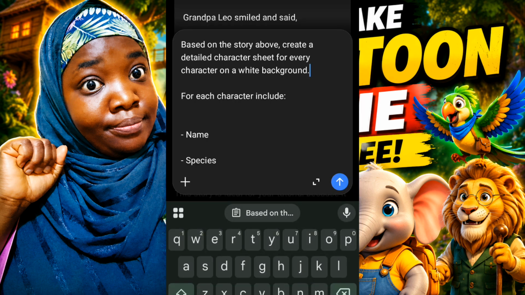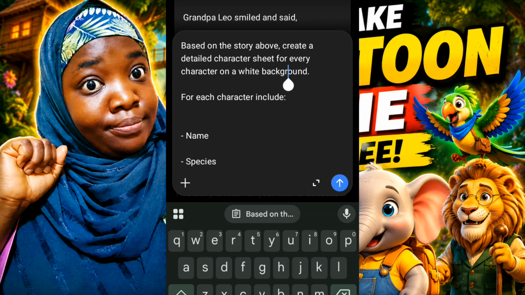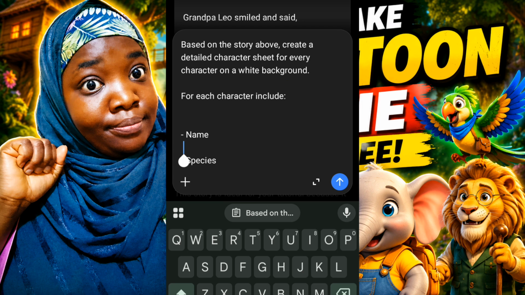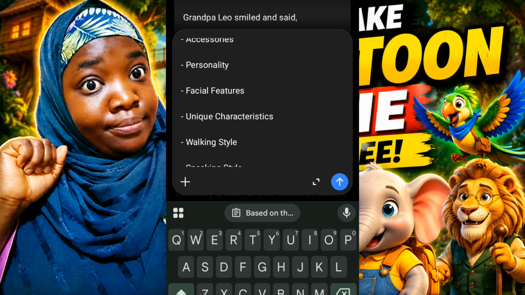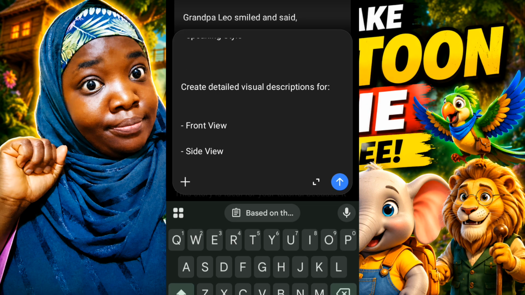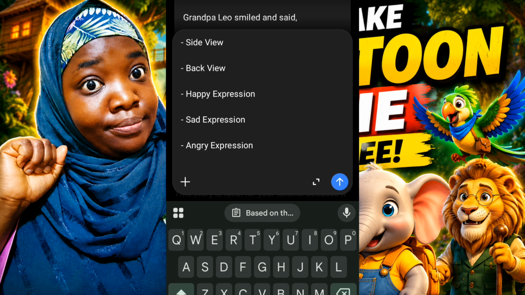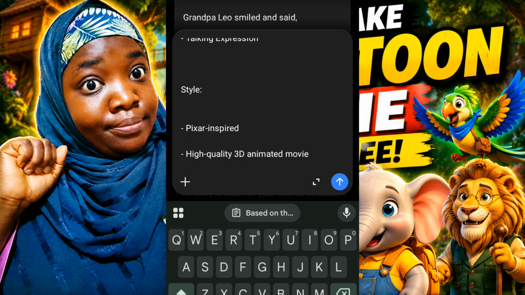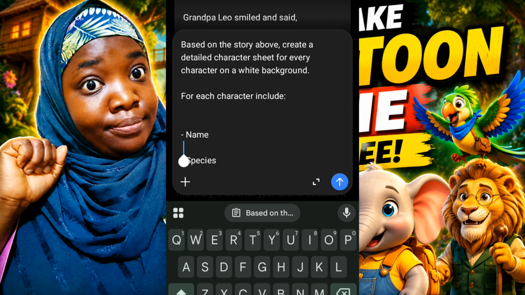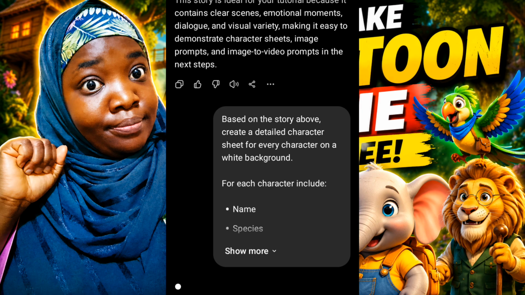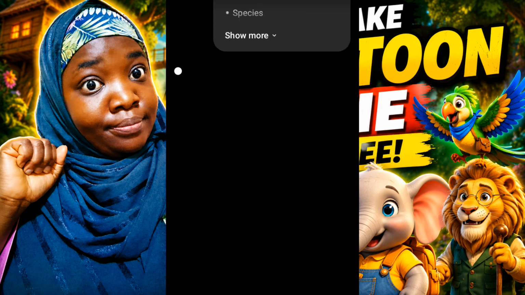Next, I'm going to ask ChatGPT, based on the story above, create a detailed character sheet for every character on a white background. For each character, include the name, the species, age, and height, body type, fur or skin color, eye color, clothing, accessories, personality, facial features, etc. I'm also going to ask it to create detailed visual description, front view, side view, back view, and all the expressions like sad, happy, etc. And in this same prompt, I'm going to tell ChatGPT that I want it to be 3D Pixar style inspired. Then I'm going to click on send.